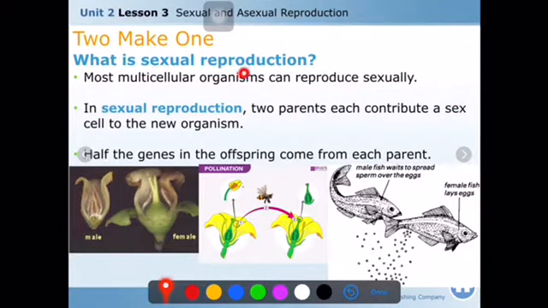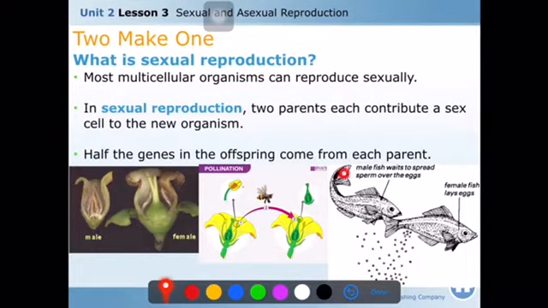What is sexual reproduction? Most multicellular organisms can reproduce sexually. In sexual reproduction, two parents each contribute a sex cell, or you may call it a germ cell, or gamete, to the new organism.